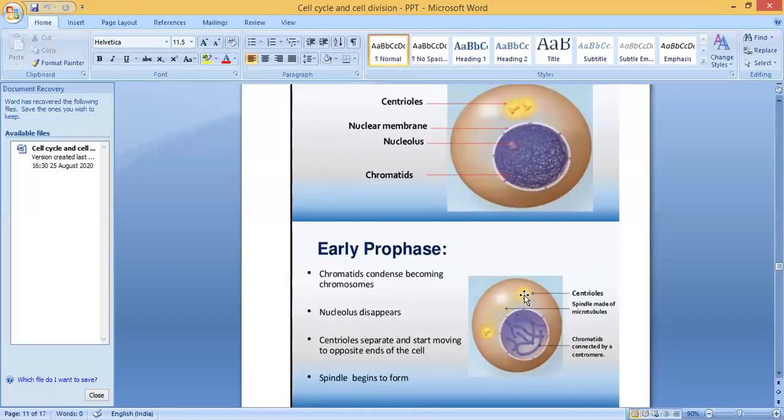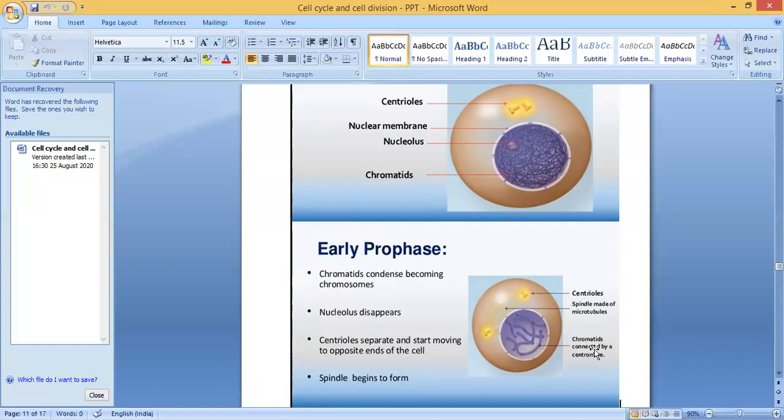What is the function of the centriole? The formation of the spindle fibers. So here the spindle begins to form spindle fibers. Clear? So this is the centriole. The spindle is made of microtubules. These are the chromatids connected by the centromere. There are two sister chromatids, connected in the center by the centromere. So that is the early prophase stage.